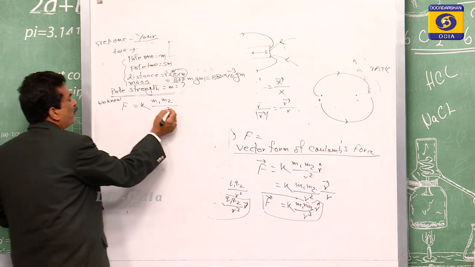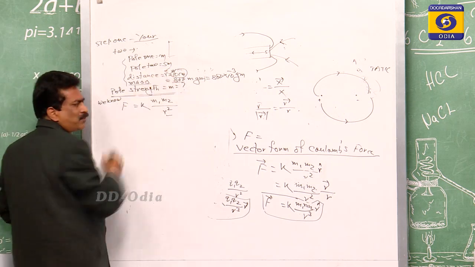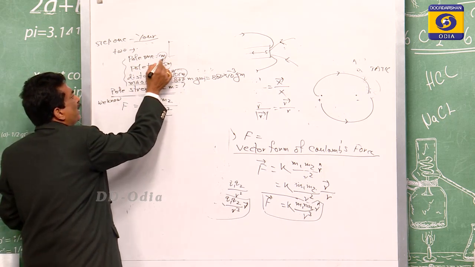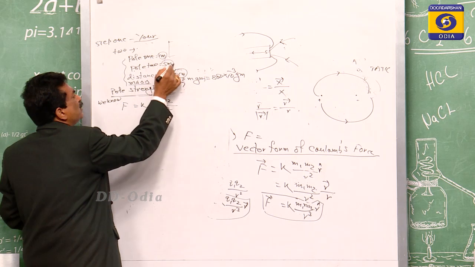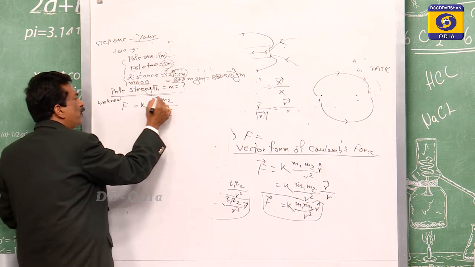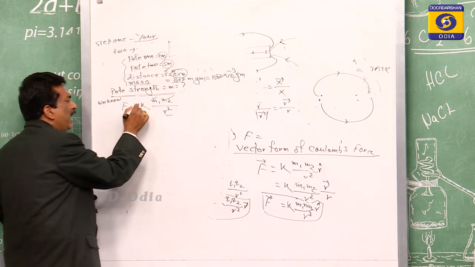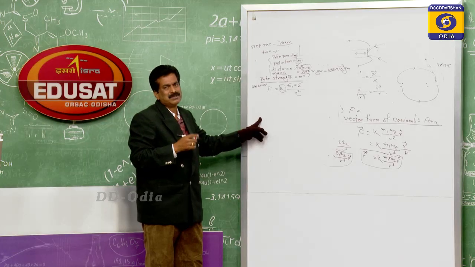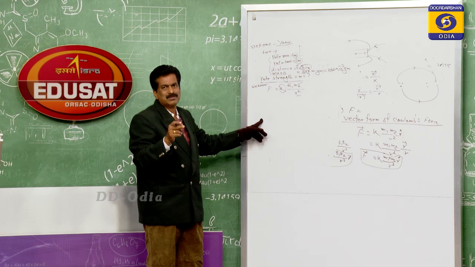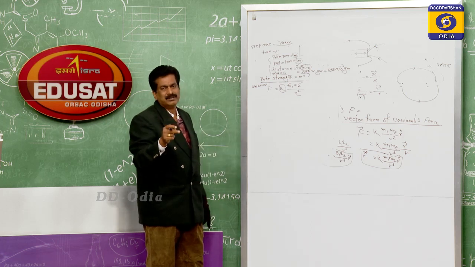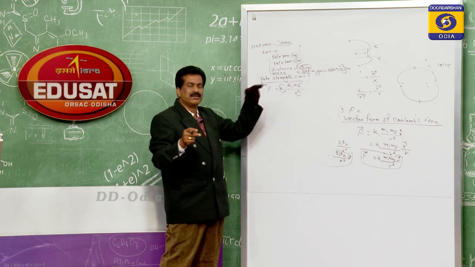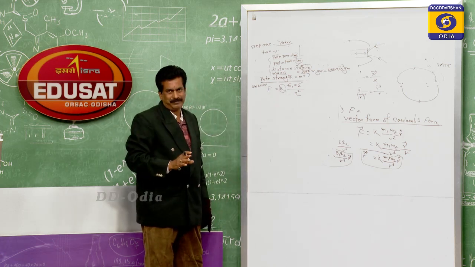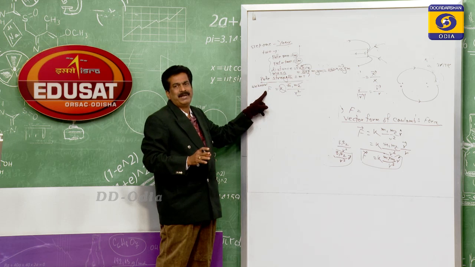What is provided? r is the distance provided. m1 is one pole, we have taken as m, and the other pole is 5m. K is the proportionality constant. About that proportionality constant we discussed in Coulomb's law, in either the SI or the CGS case. So though this is in CGS, the value of K is equal to 1, you confirm. And F is there.